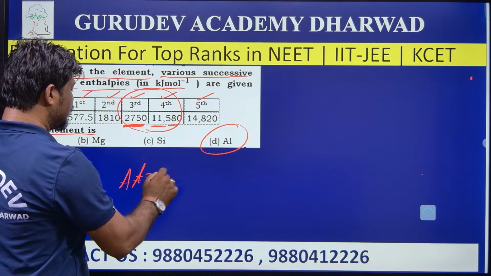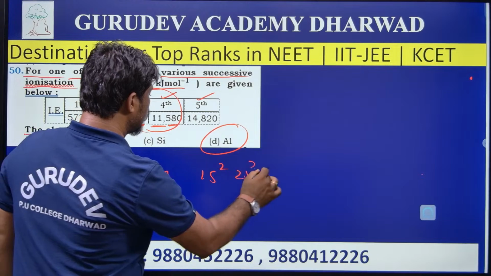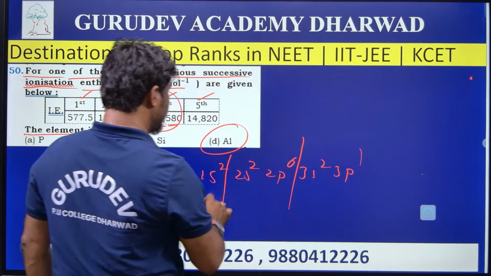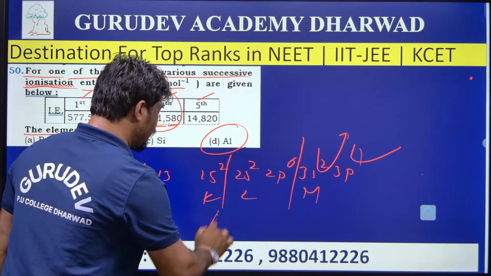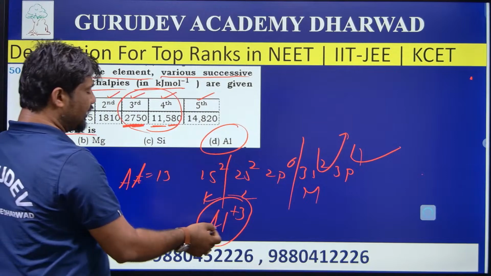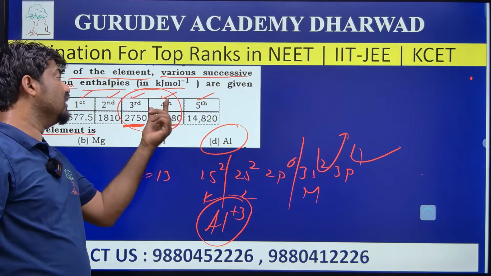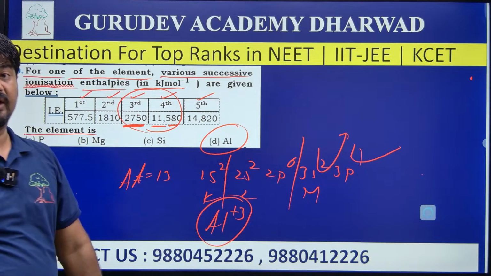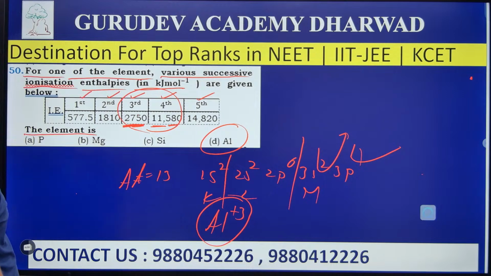The atomic number is 13. Its configuration is 1s2, 2s2, 2p6, 3s2, 3p1. Now this is the K shell, L shell and M shell. By releasing the 3 electrons, it will become Al3+. After the third one, if you want to release one more electron from the 2p, it requires more energy. For the fourth ionization enthalpy, it requires more energy because the 2p orbital is completely filled. Hence the element is aluminium, that is option D.